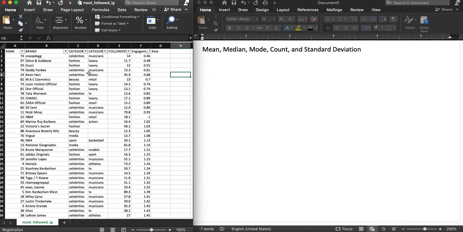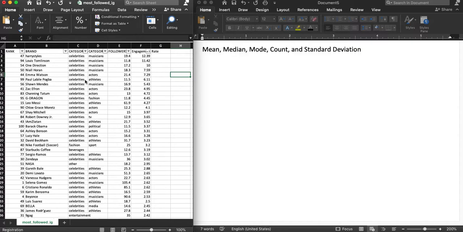So out of the top 100, Snoop Dogg actually has the lowest engagement rate. Dolce & Gabbana has a very low engagement rate. Interesting that Dolce & Gabbana and Gucci, which are similar fashion brands, have similar engagement rates. And I'll switch this now. We can look at the people with the highest engagement rate. So Harry Styles, One Direction, apparently, people like that band. A lot of engagement there. Actually, these top 4 are all musicians. Lots of engagement there.